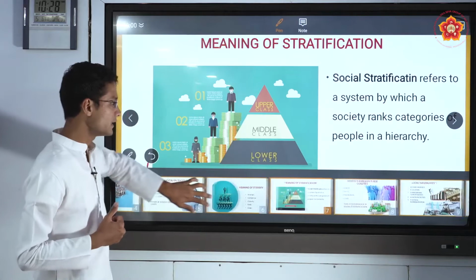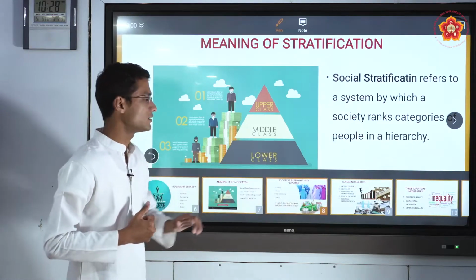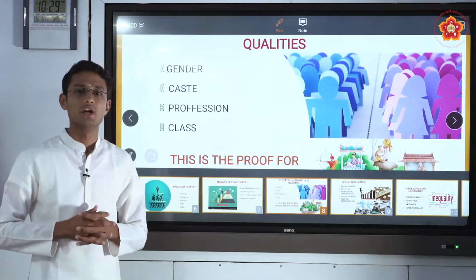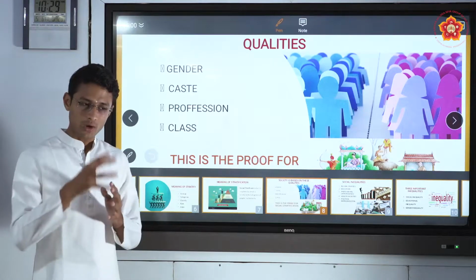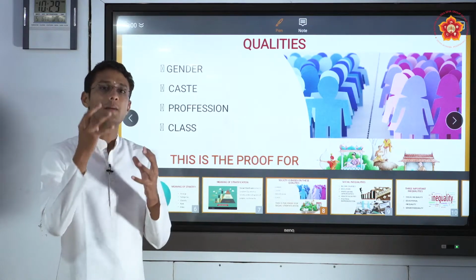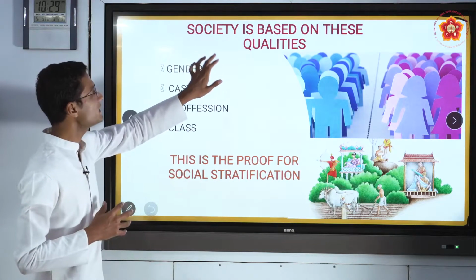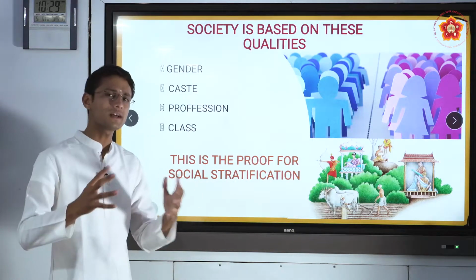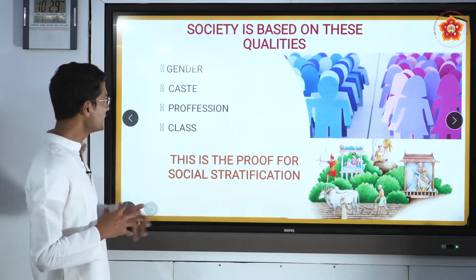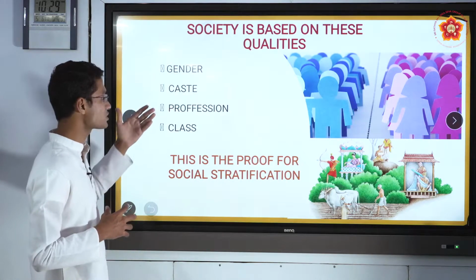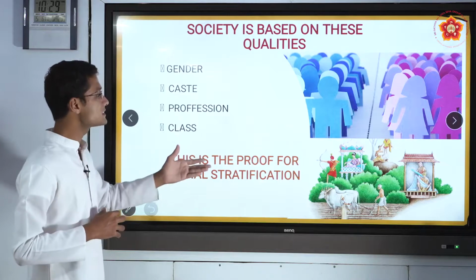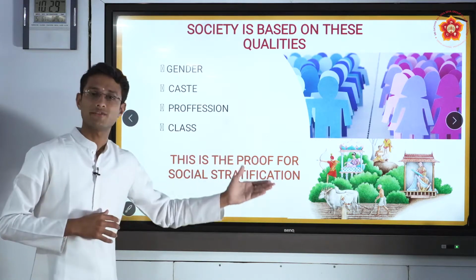Now let us see what the bases for this social stratification are. To have something we need proof. So these are the proofs. Society is based on these qualities. What are these qualities exactly? Qualities such as gender, caste, profession and class. This is the proof for social stratification.